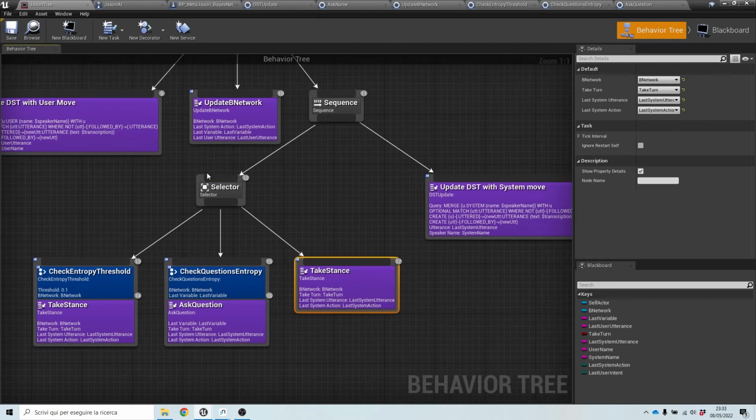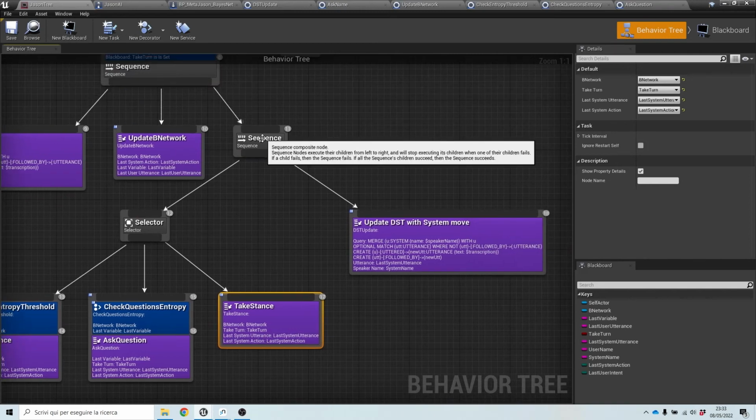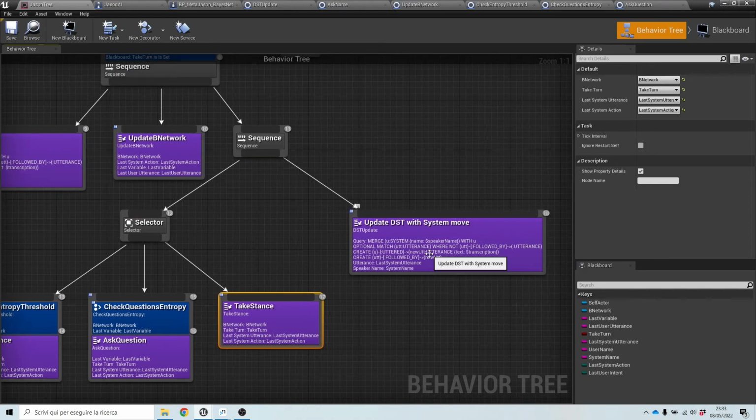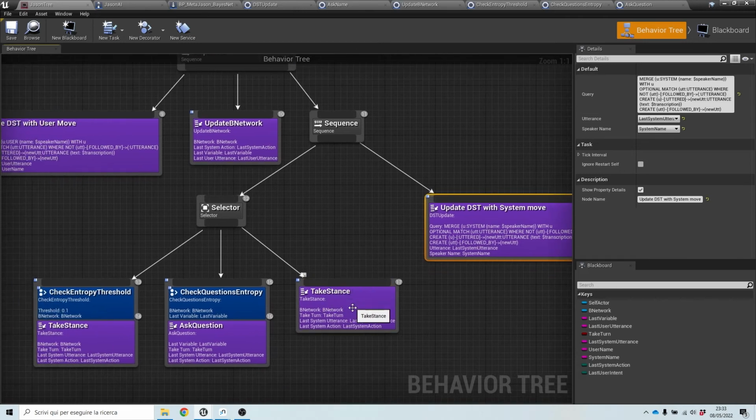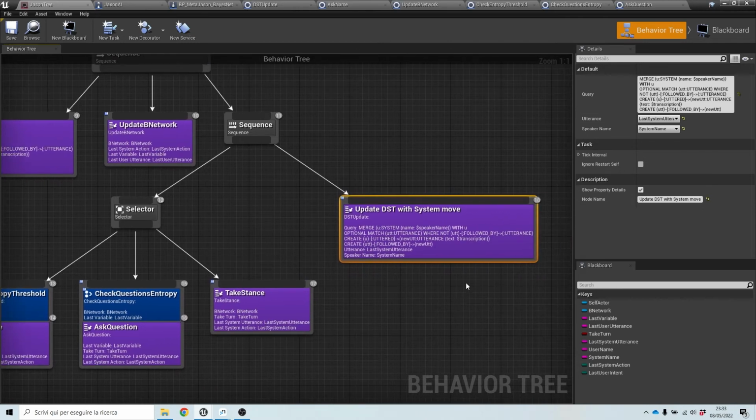This subtree always returns true, always finds a way to execute one task. So this sequence node will then execute again the DST update task, adding the last question or the system taking a stance to the chain of links that we will be building inside Neo4j.